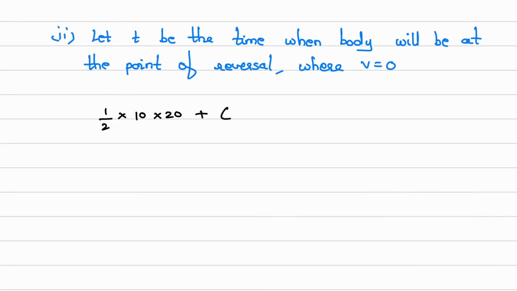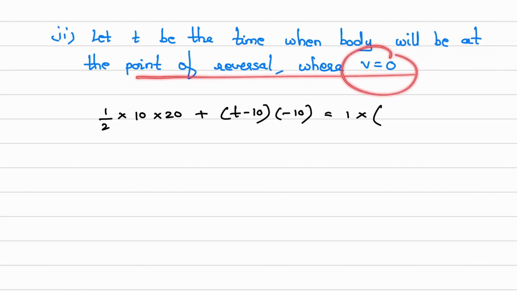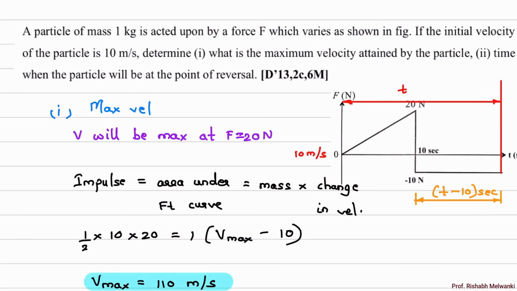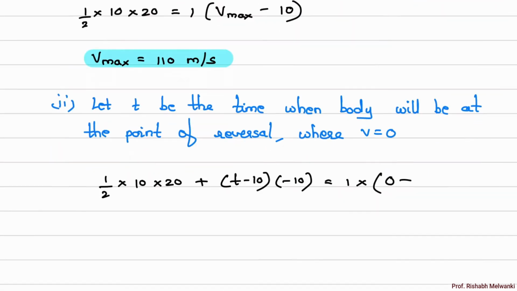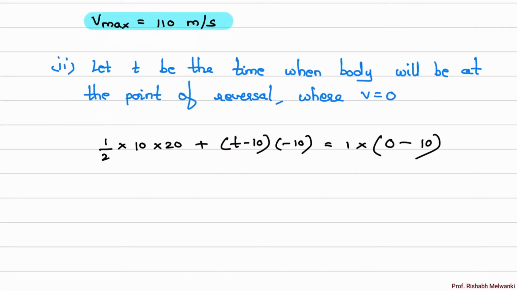So this will be (T minus 10) into 20 equal to mass into change in velocity. Mass of the body is 1 kg into change in velocity. Final velocity at the point of reversal is 0, minus initial velocity, which is given in the question as 10 meter per second, so minus 10. The only unknown in this equation is t. So t equal to 21 seconds.